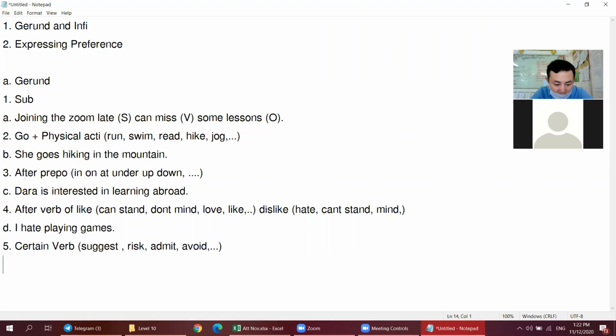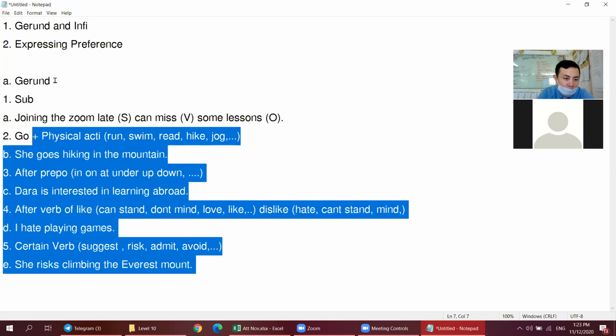So example, I can say she reached climbing the Everest mountain. You see, reach, and then after the word reach, we use a gerund. Climb becomes climbing. Okay, so this is what we learned about gerund.